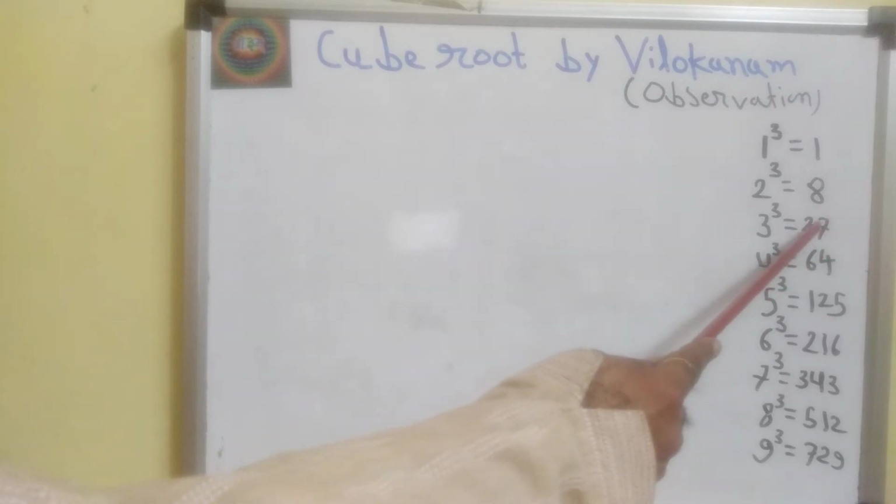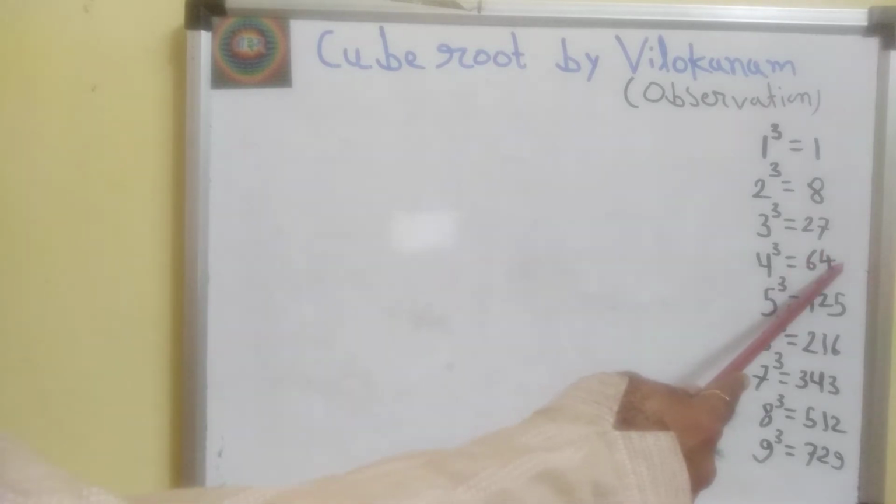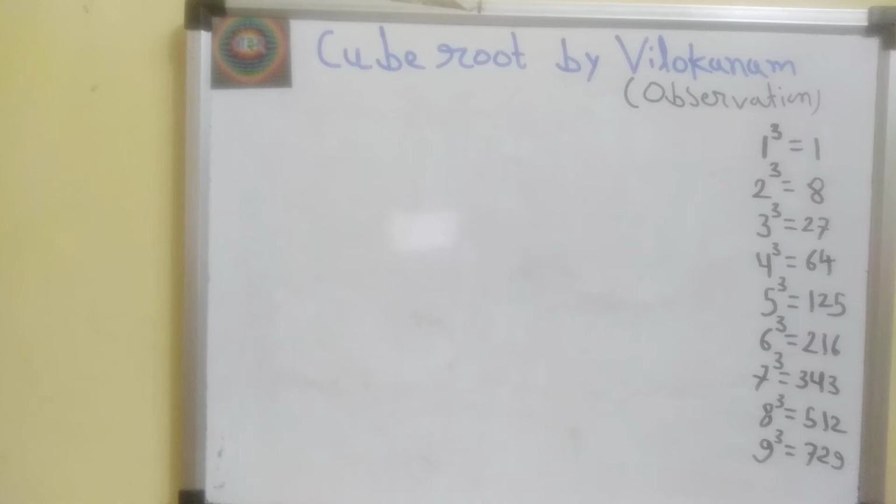As here, Bijank of 729 is 2 plus 7, 9, and 9 is equivalent to 0. For 64, 6 plus 4 is 10. So 1 plus 0 is 1. Here Bijank is 1. In case of 125, 5 plus 2, 7 plus 1, 8. Bijank is 8.